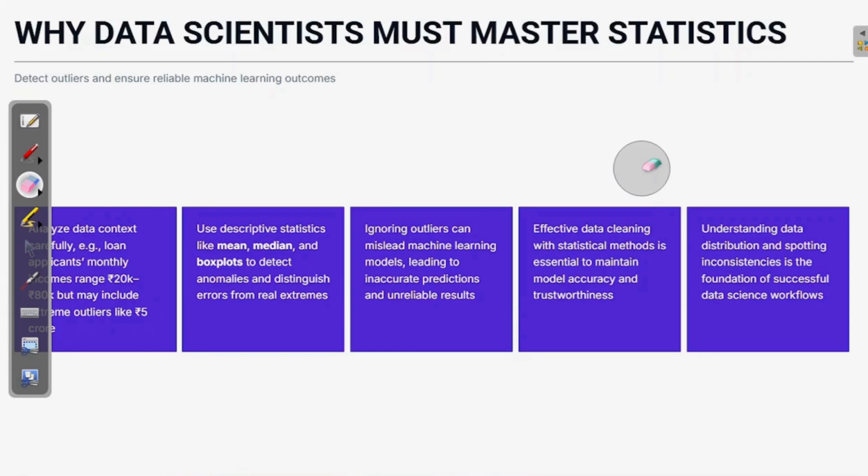Then once you understood the outliers, you can ignore the outliers which can mislead the machine learning models, and then it will help in doing accurate prediction, ignoring inaccurate prediction made using unreliable data or unreliable results. Okay, so it helps you make accurate prediction by using accurate data. When effective data cleaning happens with statistical methods, it becomes essential to maintain model accuracy and trustworthiness.